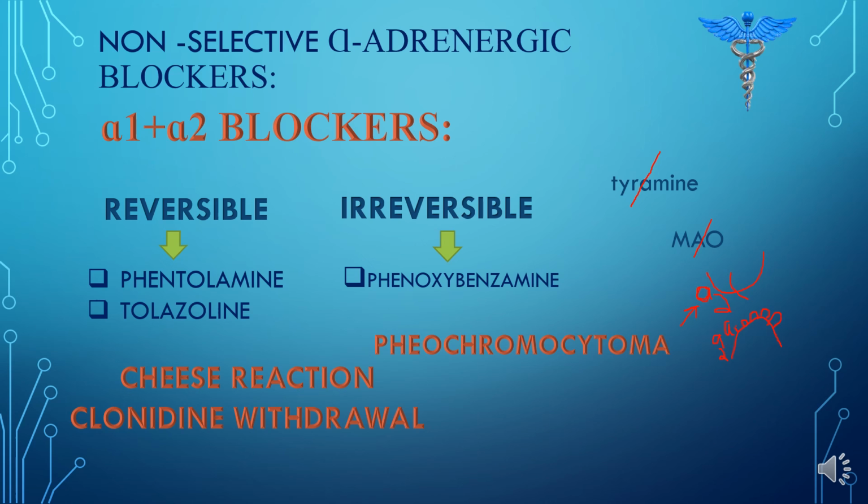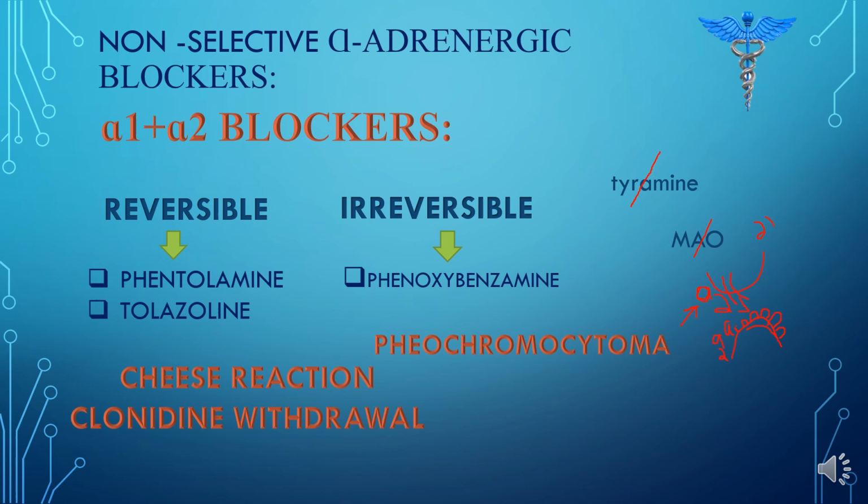Now if the patient suddenly stops taking clonidine, the norepinephrine will rush into the synaptic space, and there will be more receptors present on the postsynaptic neuron for norepinephrine. So if clonidine reduces BP from 160 to 120, now this clonidine withdrawal will raise the BP to 220.